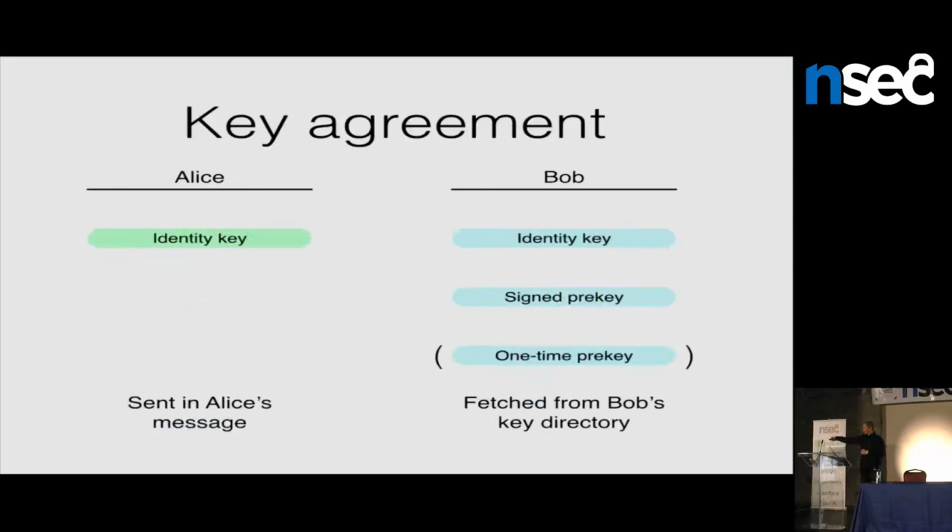We can simplify it a little bit like this. Under Bob's column, we see the things that Alice is fetching from the key directory when she wants to send him an initial message. Under Alice's column, we see the things that Alice is going to need to send in her initial message for Bob to complete the first phase of the protocol. And just like Bob has a long-term identity key, we're going to say that Alice has a long-term identity key. She's going to need to send it in her first message so Bob knows what it is.